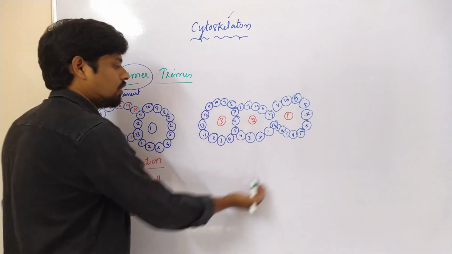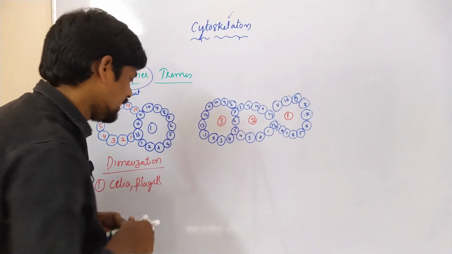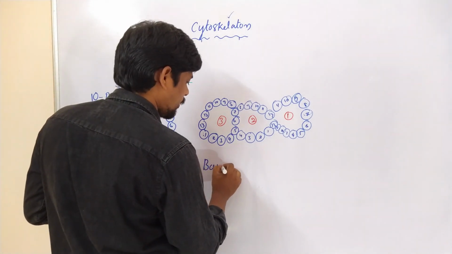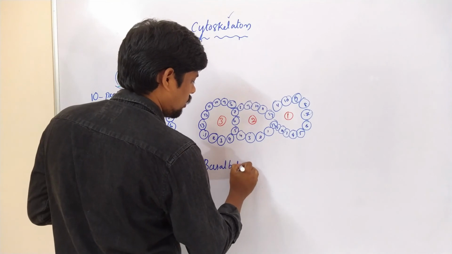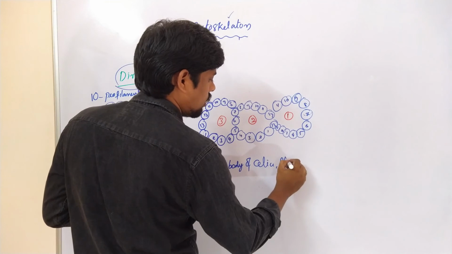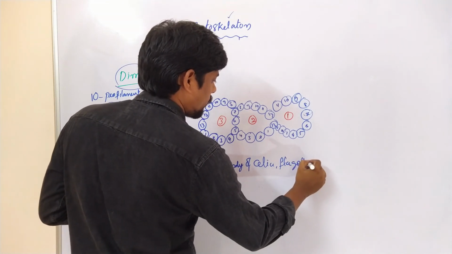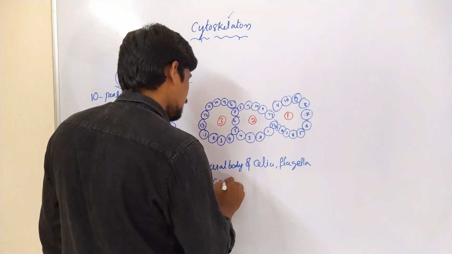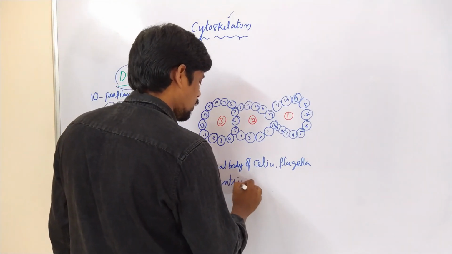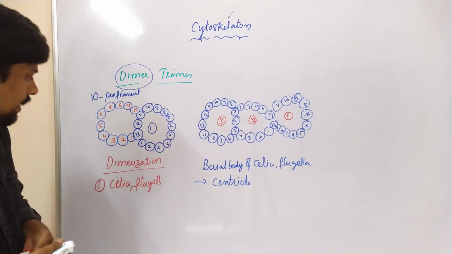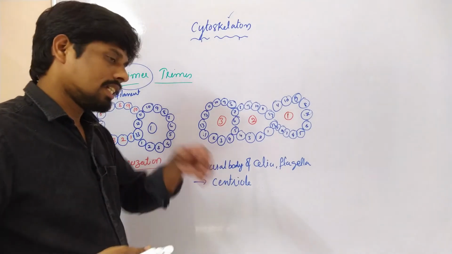Such types of microtubules we will see in the basal body of cilia and flagella, and also in the centriole. So we have to know what the centriole is.